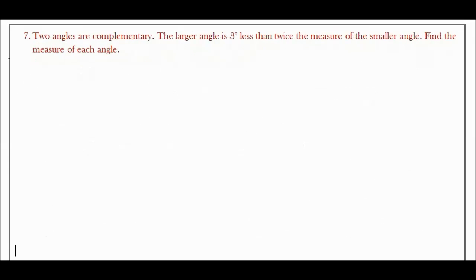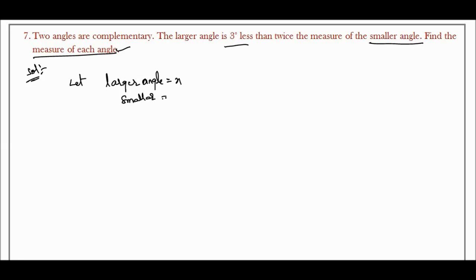Seventh question. Two angles are complementary. The larger angle is 3 degrees less than twice the measure of the smaller angle. Find the measure of the angles. Solution: we take the larger angle as x and the smaller angle as y.